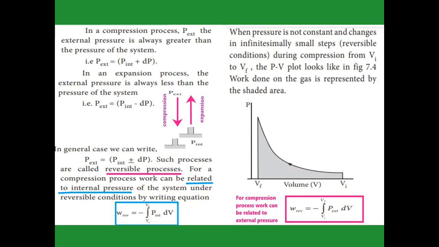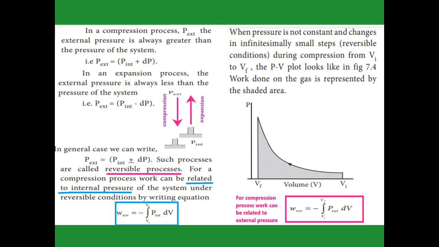Now for the compression process, in terms of internal pressure the work formula becomes minus the integral from Vi to Vf of P internal dV. Suppose the process is compression; then the work related to external pressure can be written as W reversible is equal to minus the integral from Vi to Vf of P external dV. It is indicated in rose color. So blue color is for P internal pressure and rose color for P external pressure.